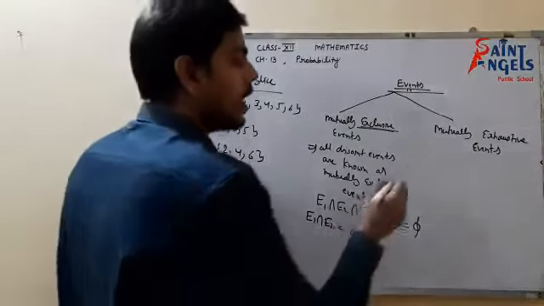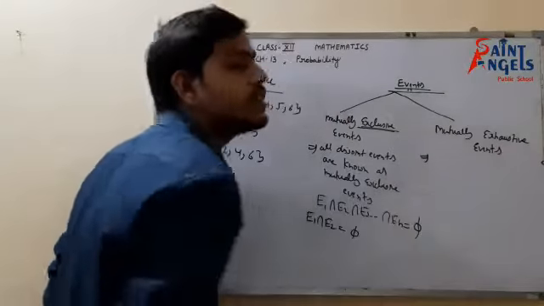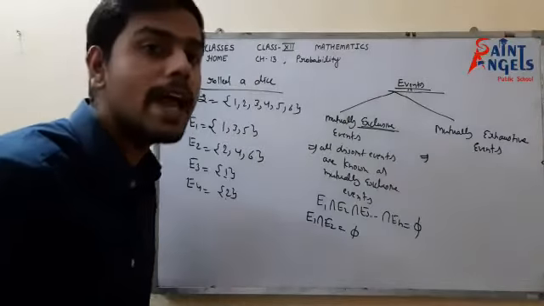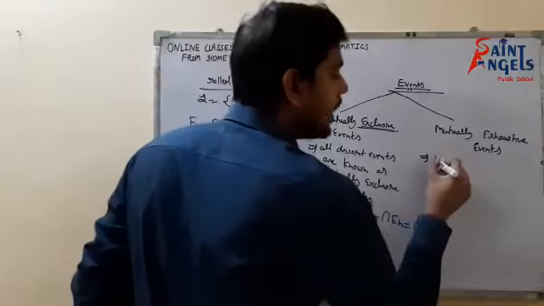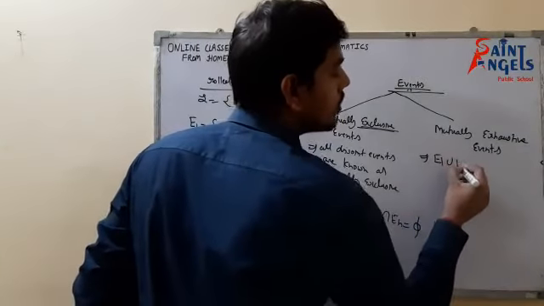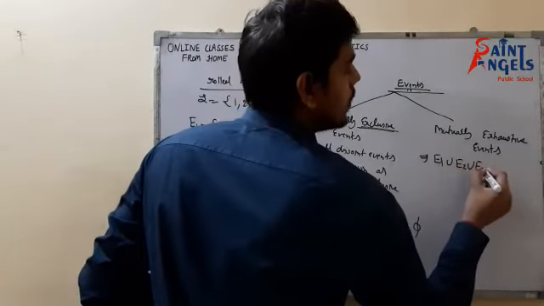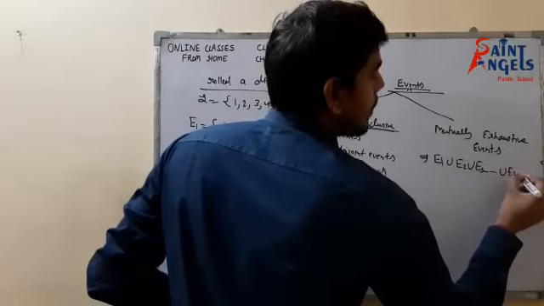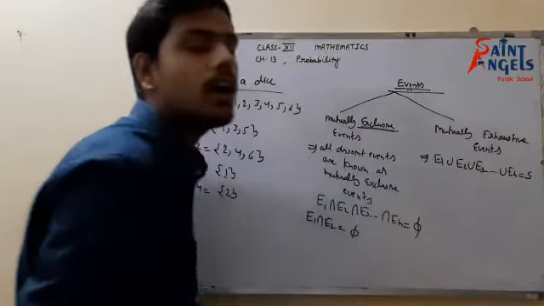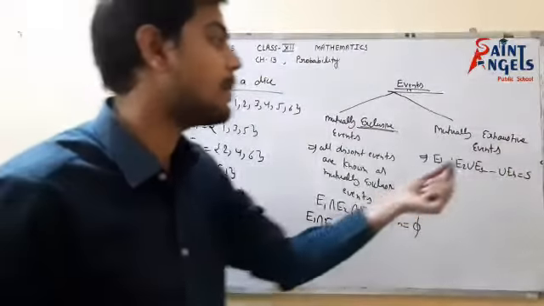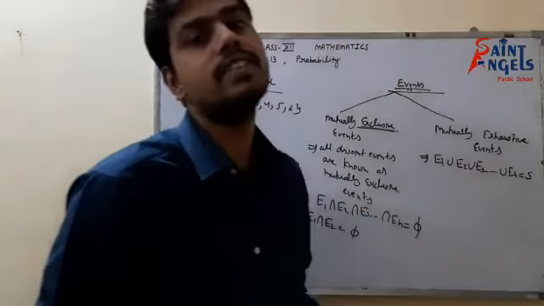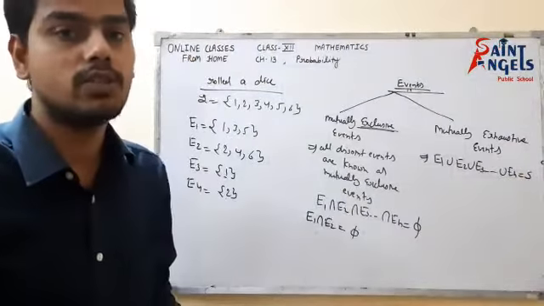Now, on the other hand, mutually exhaustive events are those events where, suppose I have n number of events, if I take their union and get the sample space by taking the union of all available events, then all those events are known as mutually exhaustive events.